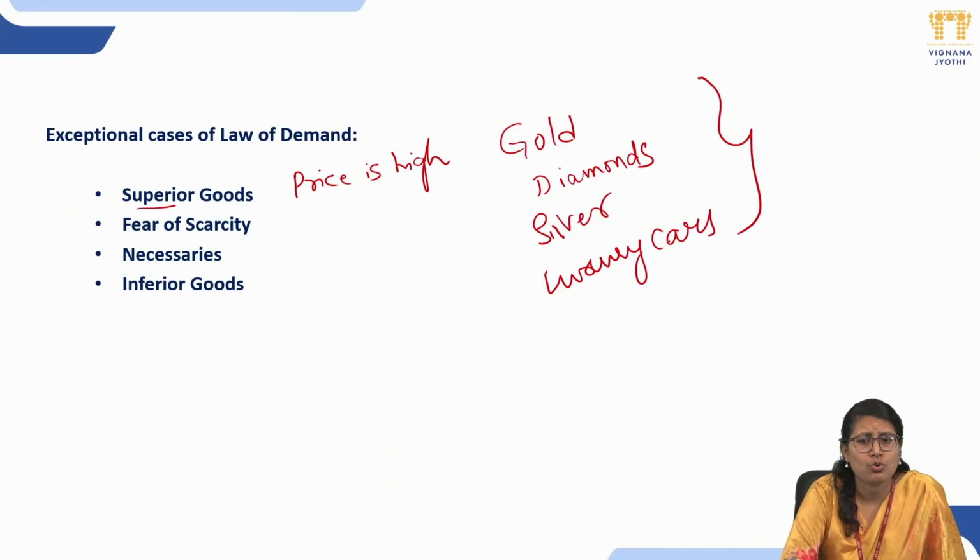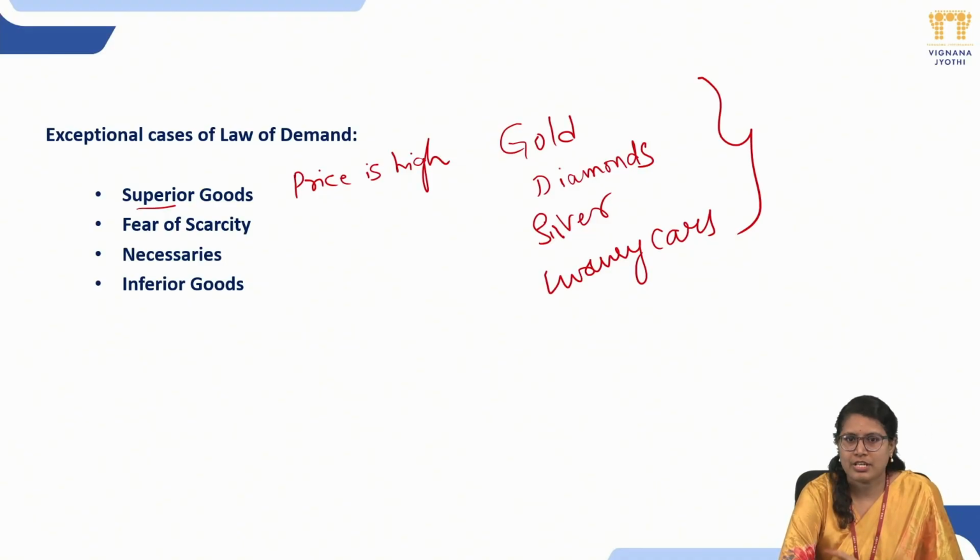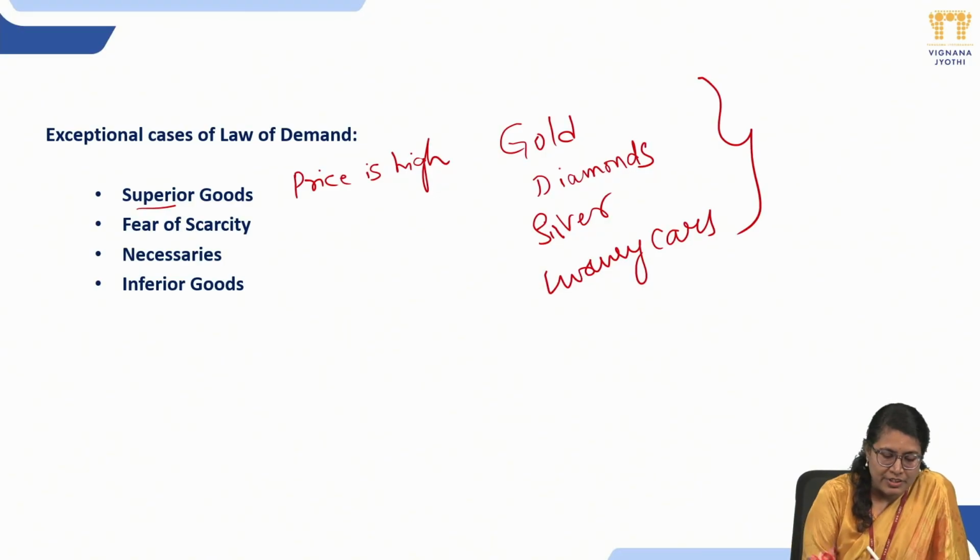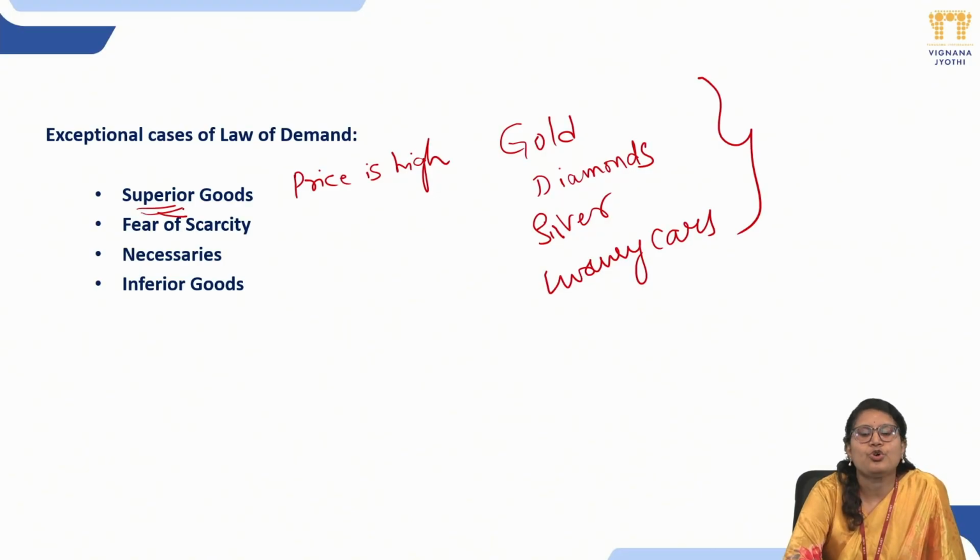We know how gold keeps increasing. Every day gold is increasing. The price is increasing. Do you find there is a decrease in demand or less purchase happening? No, not at all. Though there is an increase in price, the demand is increasing or stable. So there is no decrease in the demand. For superior goods, you don't see the law of demand. So the law of demand is not satisfied in the case of superior goods.